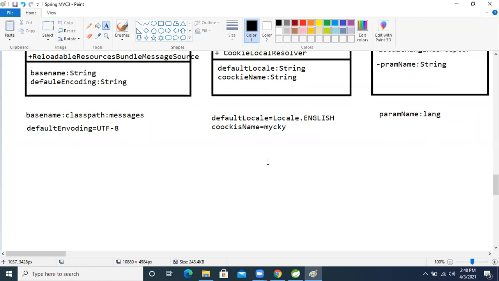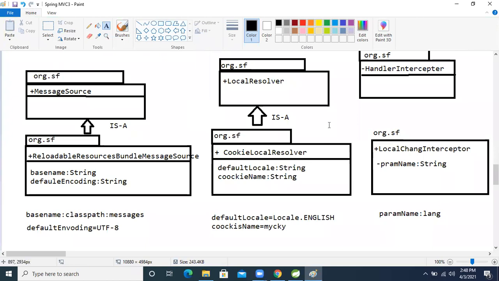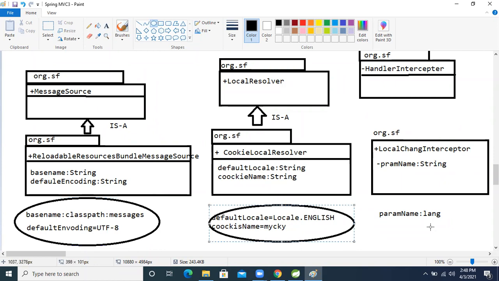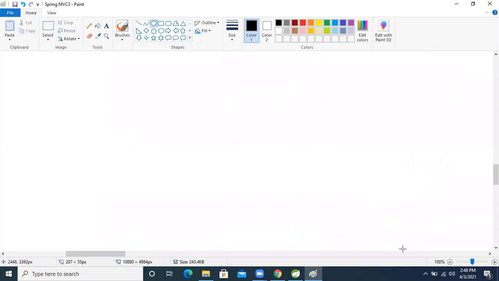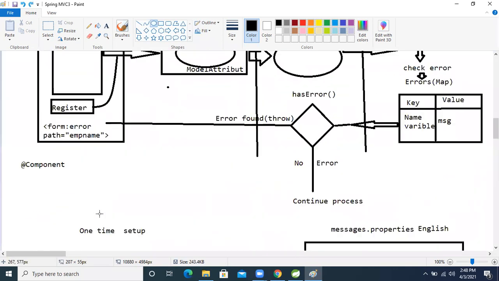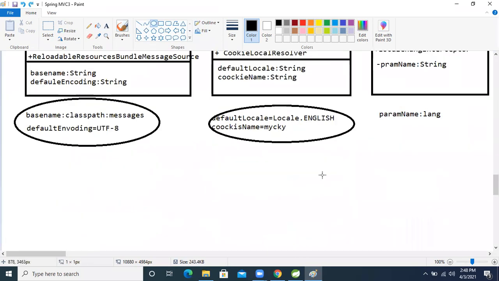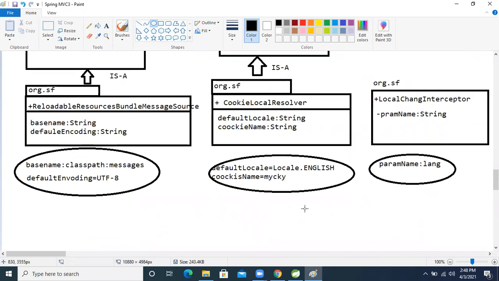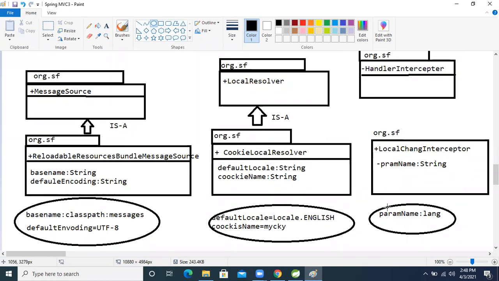Okay, so these objects we will perform, and these operations we will perform in the application configuration only. That's it, nothing more than that, friend. So these operations we will perform. But the thing is, how can we activate the local change interceptor?